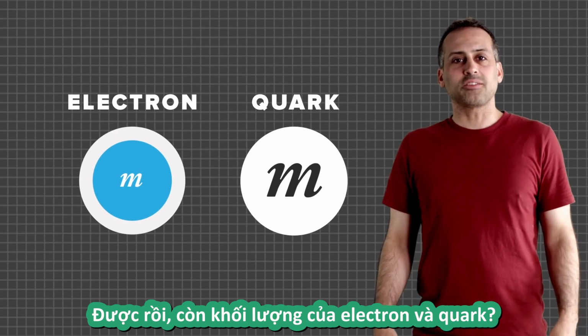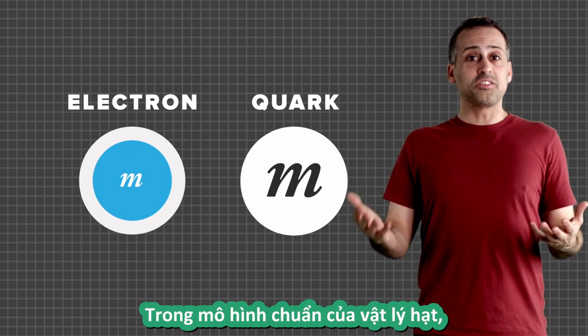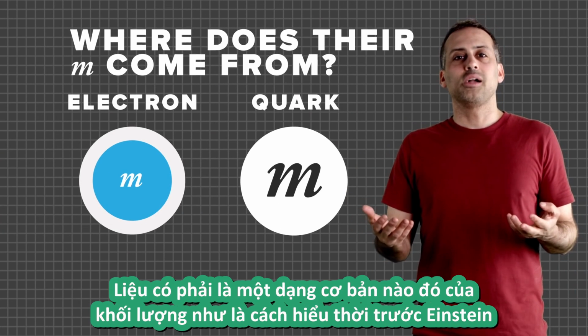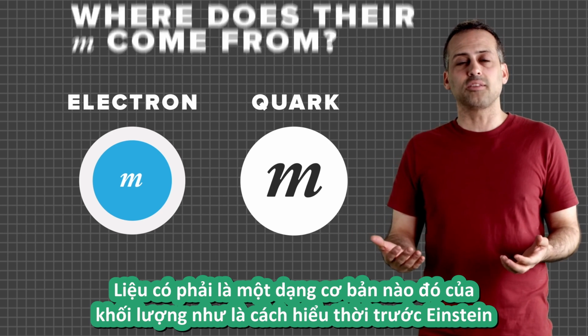Alright, what about the masses of electrons and quarks? At least in the standard model of particle physics, they're not made up of smaller parts. So where does their mass come from? Is it some kind of baseline mass in the pre-Einstein sense of the word?